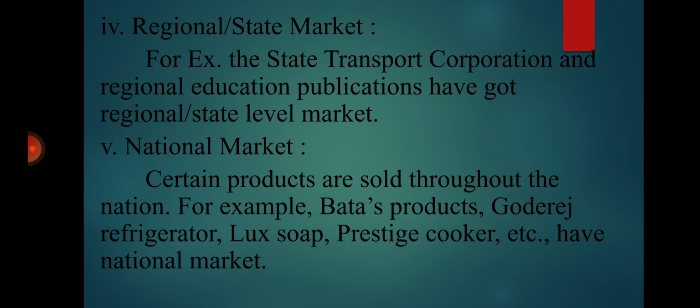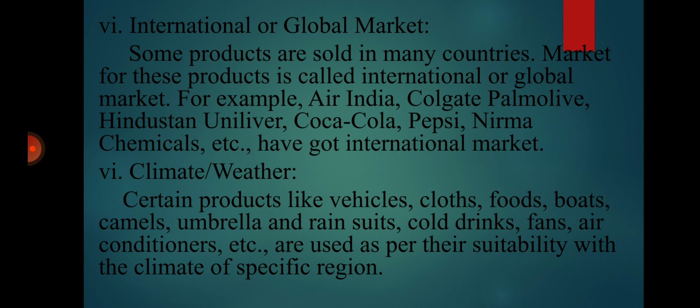For example, Bata's products, Godrej refrigerators, Lux soap, Prestige cookers, etc. have a national market. So their segmented market will be the national market.